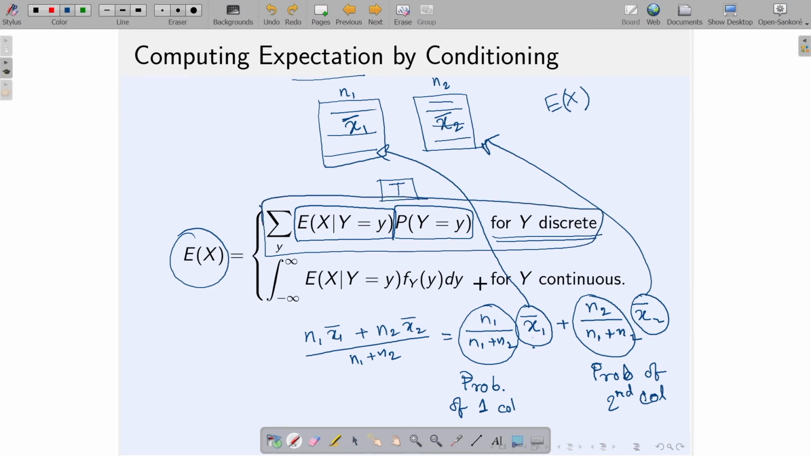Just the thing is that if you take y as a random variable taking two values, one if the student is in the first column, two if the student is in the second column, then this expression, this summation, is exactly the thing that I have written here. So, you can see this as a generalization of the concept that you have done at your school level, but of course, written in a general form in terms of probability and conditional expectations. Okay.